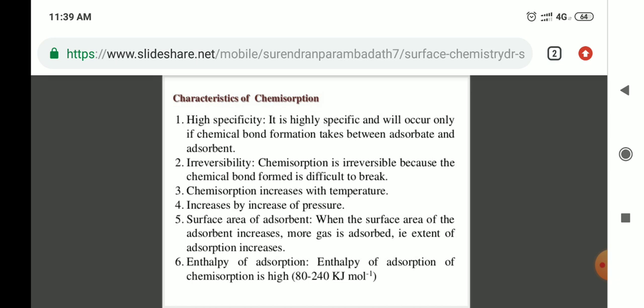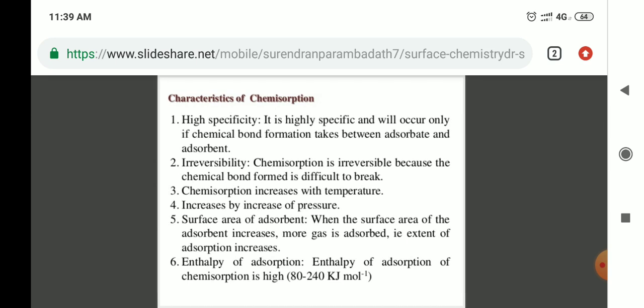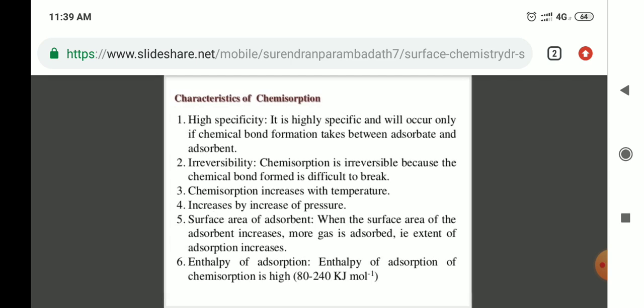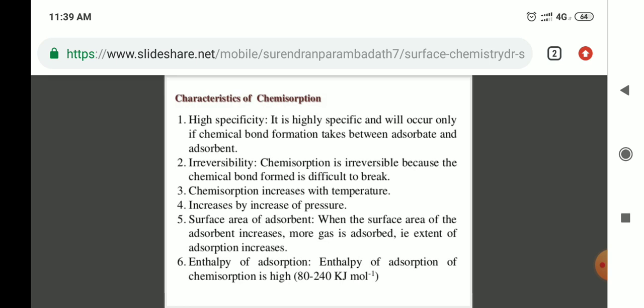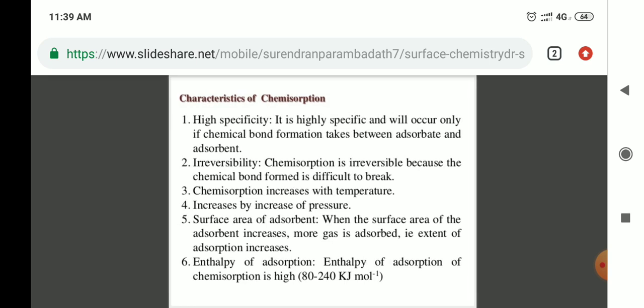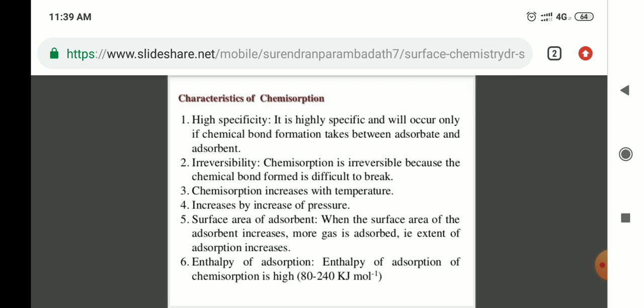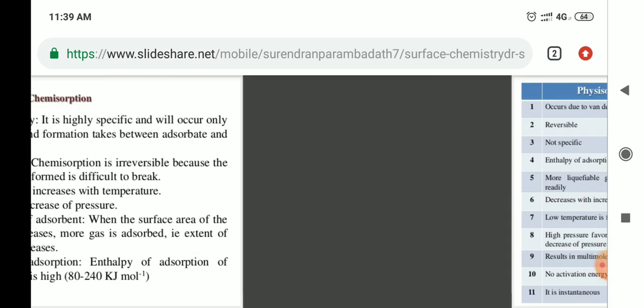Chemisorption increases with increase of temperature and with increase of pressure. And fifth one is the surface area of the adsorbent: when the surface area of the adsorbent increases, more gas is adsorbed, that is, the extent of adsorption increases. And sixth is the enthalpy of adsorption. Enthalpy of adsorption of chemisorption is high, that is 180 to 240 kilojoules per mole. That is the characteristics of chemisorption.